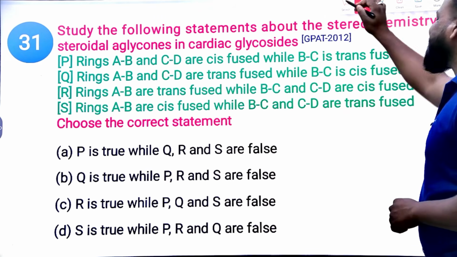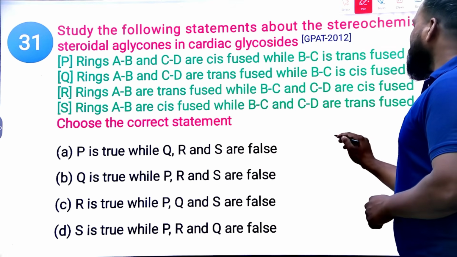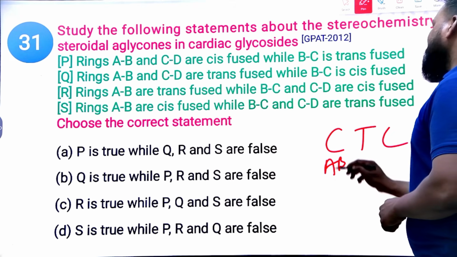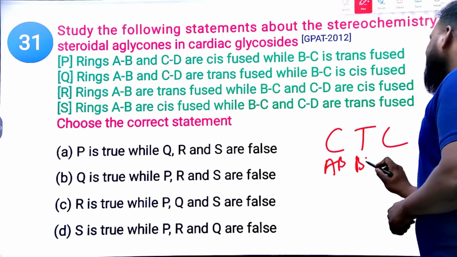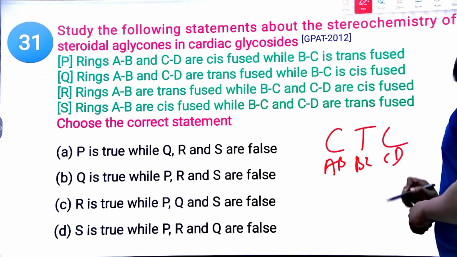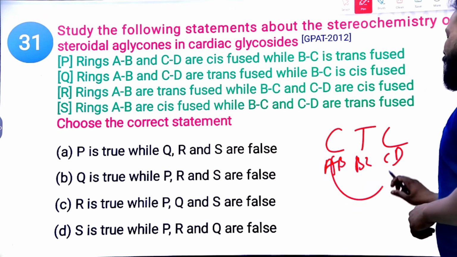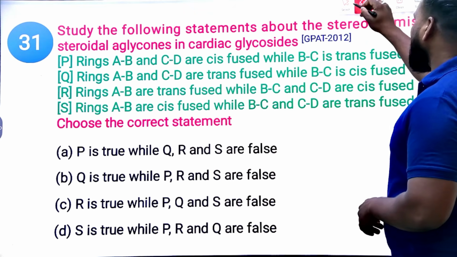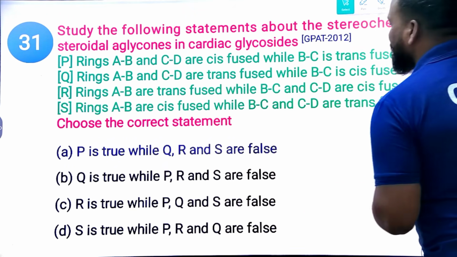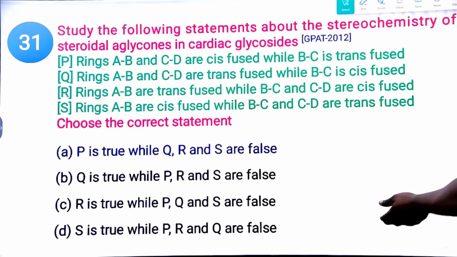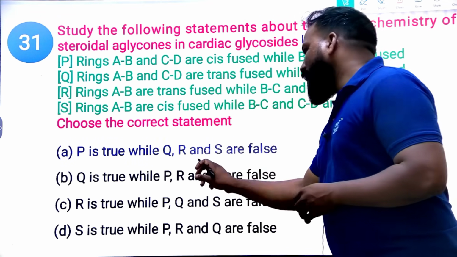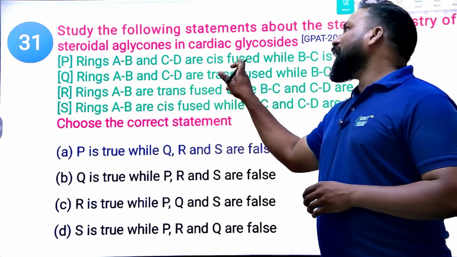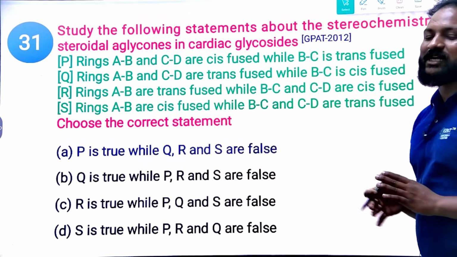So now tell me, CTC: A and B is cis fused, B and C trans fused, and C and D again cis fused. Clear? So the right answer will be P is true while Q, R, S are false. Only the first option is right because A, B, C, D are cis fused while B and C is trans fused.